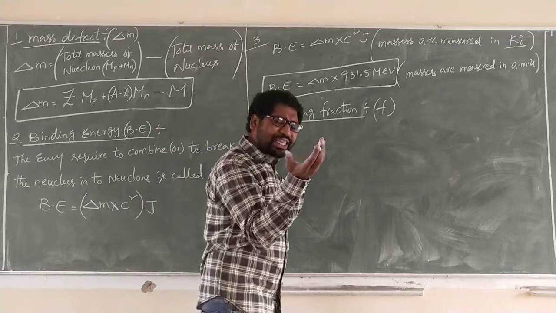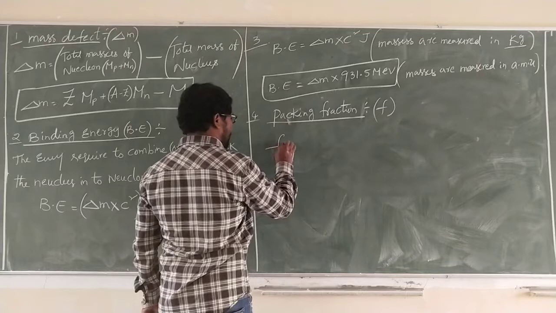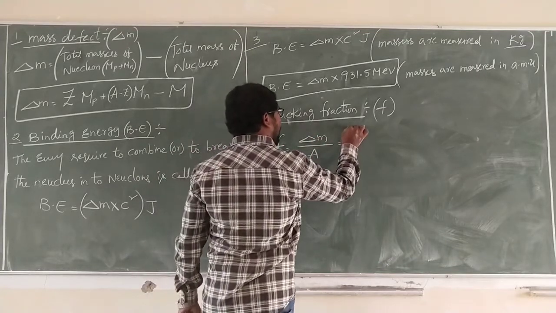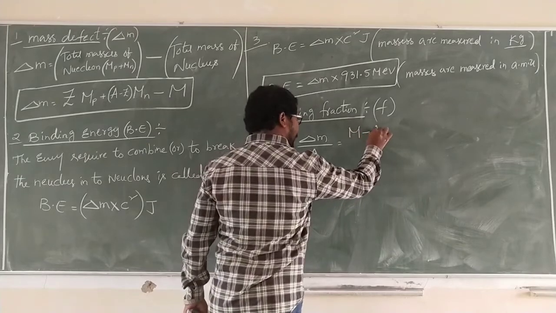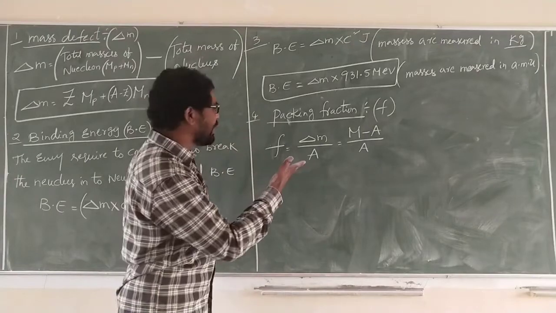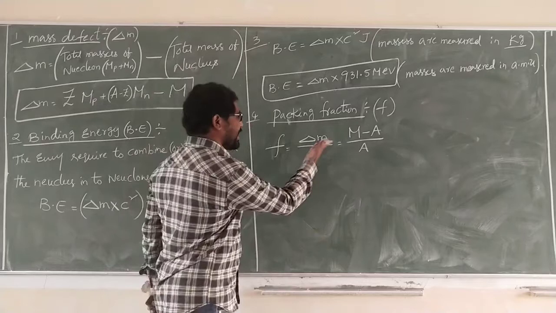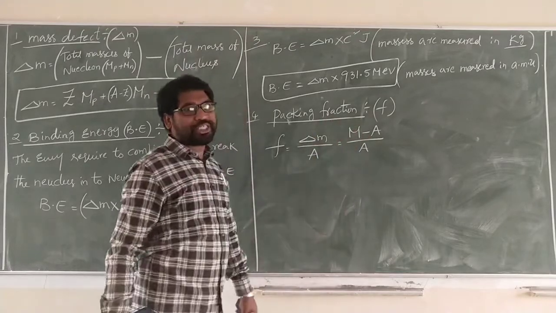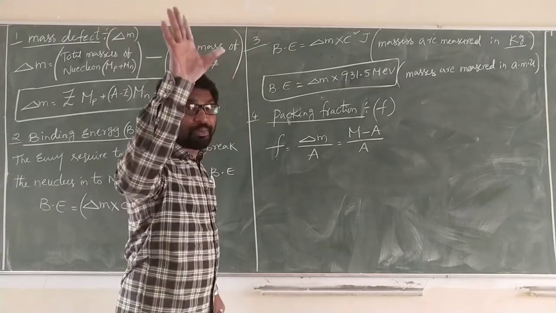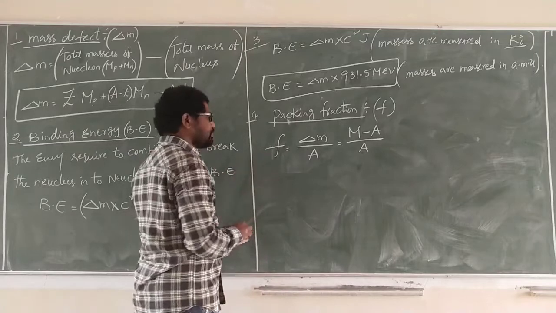Packing fraction is capital M minus A by A. Generally mass defect is denoted by delta M, but for your understanding I write it like that. What is capital M? Total mass of the nucleus. A is the nucleus mass number. There are no units.